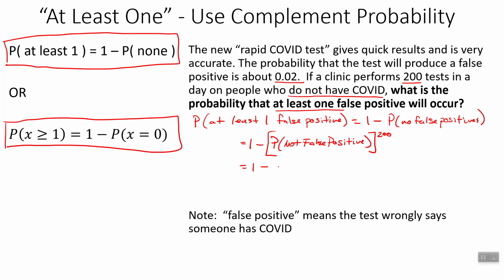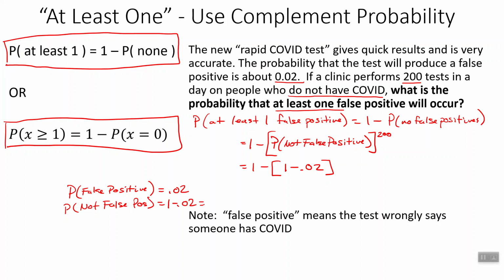All right, well, that's 1 minus the probability of not getting a false positive. The probability of getting a false positive is 0.02, so the probability of not getting a false positive is 1 minus 0.02, or 0.98. Forgot the 200 there. So this is 1 minus 0.98 to the 200th.